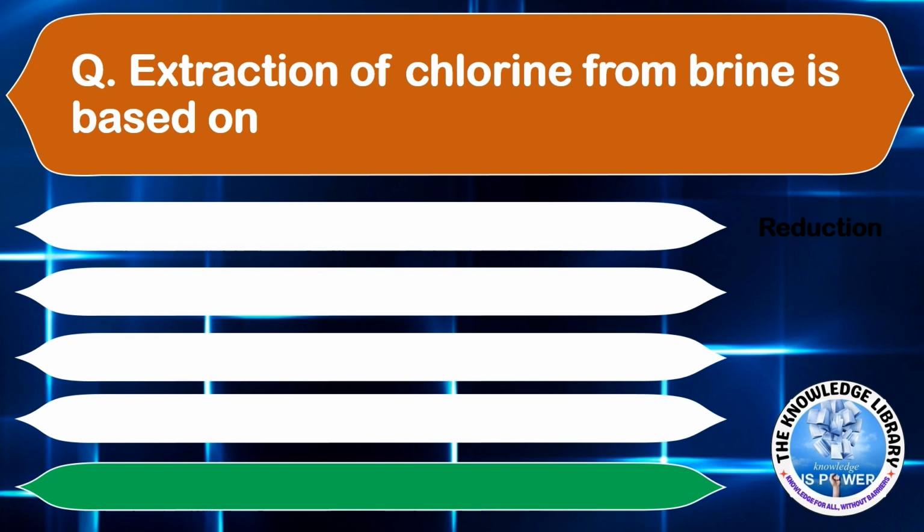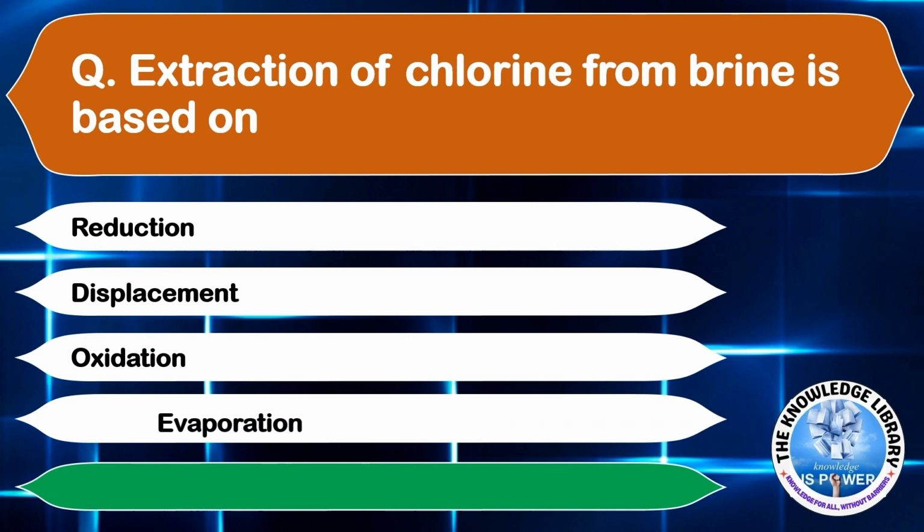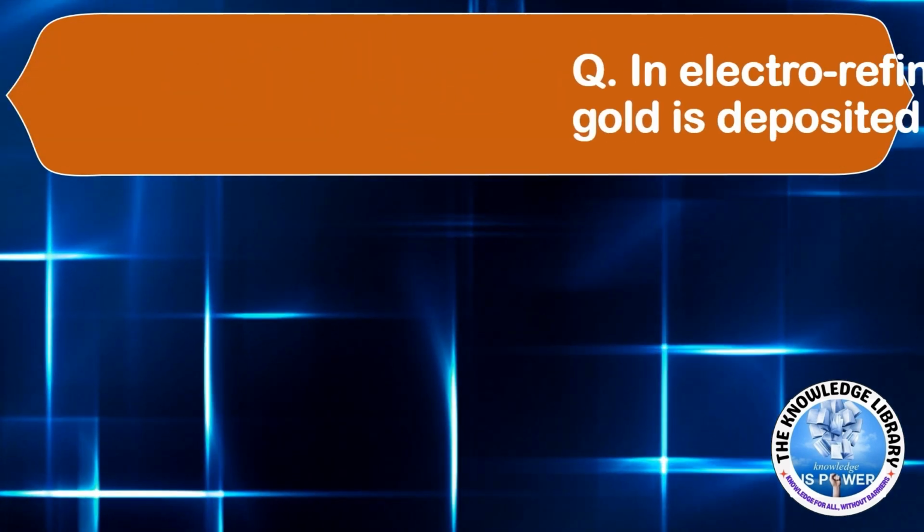Extraction of chlorine from brine is based on option A, reduction. Option B, displacement. Option C, oxidation. Or option D, evaporation. The correct answer is option C, oxidation. Moving to the next question.